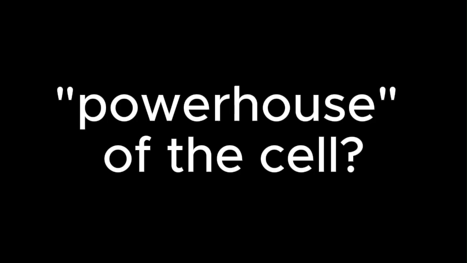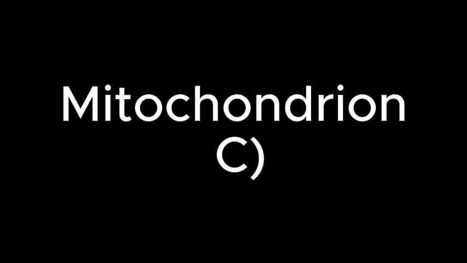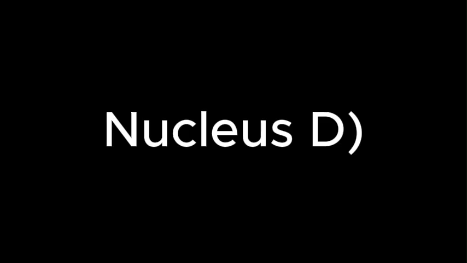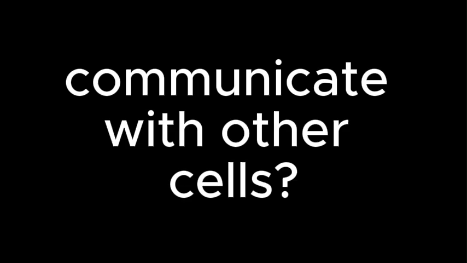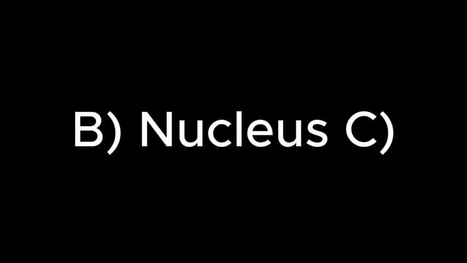79. Which organelle is known as the powerhouse of the cell? A. Ribosome, mitochondrion, nucleus, endoplasmic reticulum. 80. What organelle helps the cell communicate with other cells? A. Cytoskeleton, nucleus, plasma membrane, mitochondrion.